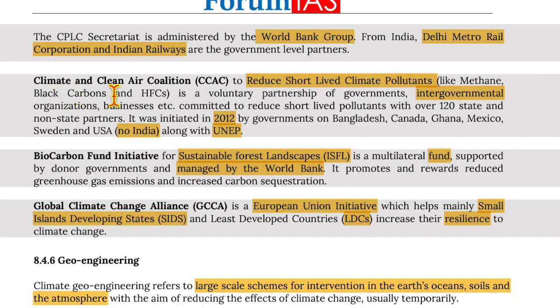Moving on to Climate and Clean Air Coalition. To reduce short-lived climate pollutants like methane, black carbon, and HFCs, it is a voluntary partnership of governments, intergovernmental organizations, businesses, etc., committed to reducing short-lived pollutants with over 120 state and non-state partners. It was initiated in 2012 by governments of Bangladesh, Canada, Ghana, Mexico, Sweden, USA, not India, along with UNEP. So India is not a founding member.